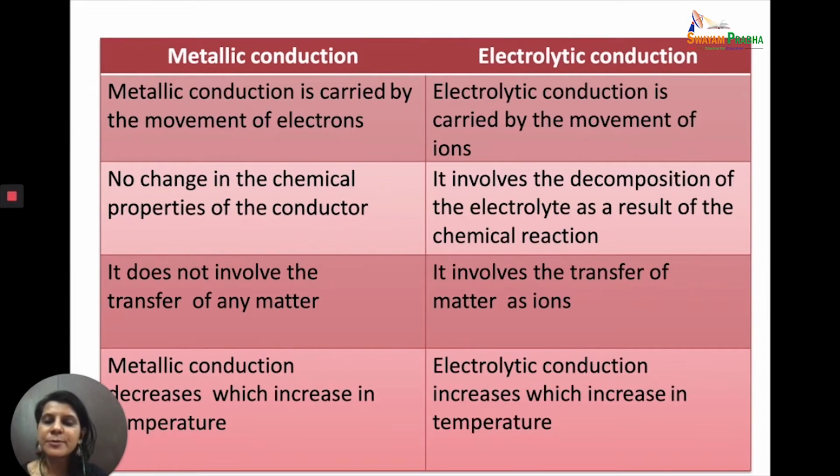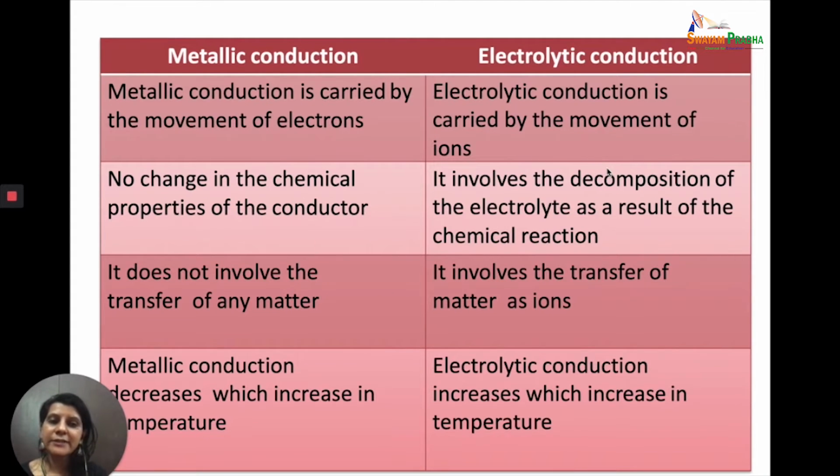Now let's look at the difference between metallic conduction and electrolytic conduction in detail. As we have said before, metallic conduction is due to the movement of electrons, whereas electrolytic conduction is due to the movement of ions. In one, the electrons are moving, in the other, ions are moving. And because in metallic conduction it is the electrons which are moving, there is no chemical change taking place in the conductor, because there is no movement of matter at all. So there are two properties which are emphasizing the same thing. Because of the movement of electrons, there is no transfer of matter and no change in the chemical property of the metallic conductor.